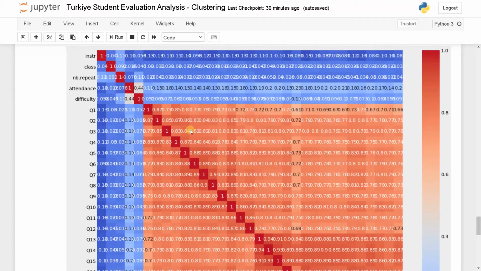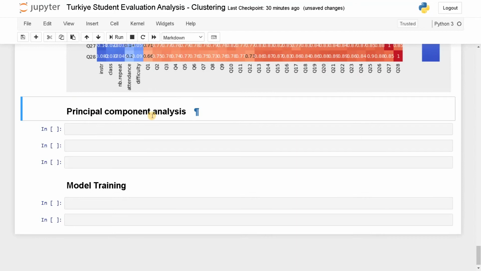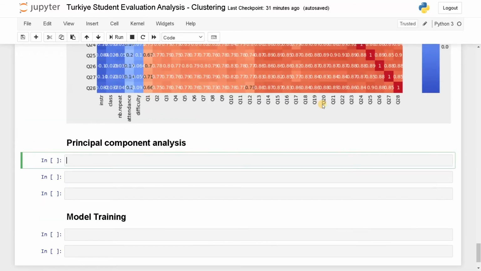Instead of that, I'm just reducing the dimension of the attributes further. For that, I'm going to use principal component analysis. Principal component analysis is a good technique for data reduction. If we have higher dimension data, like here, we have dimensions up to 28. We want to include all this data, but in reduced dimensions. So from this 28 dimensions, it will reduce it to 2 dimensions, so we can visualize the attributes in terms of a graph.